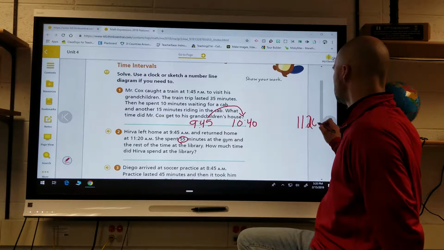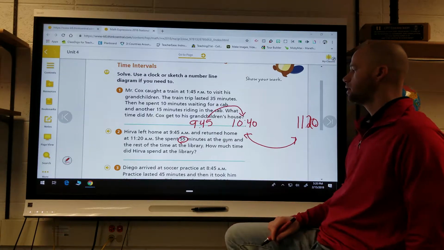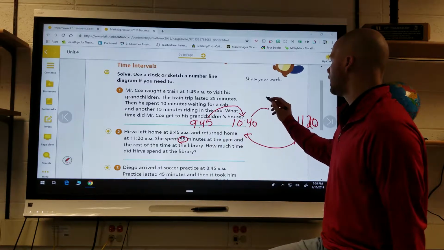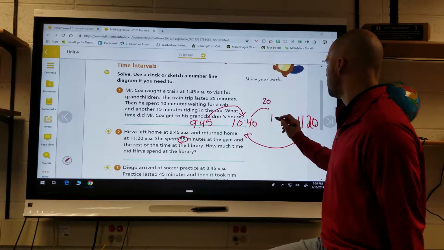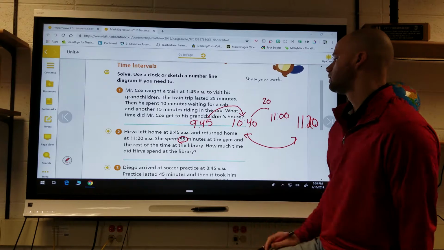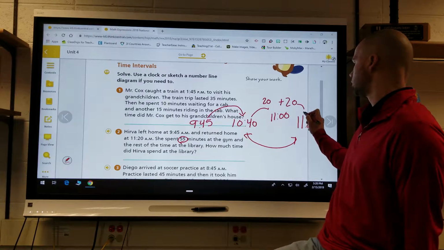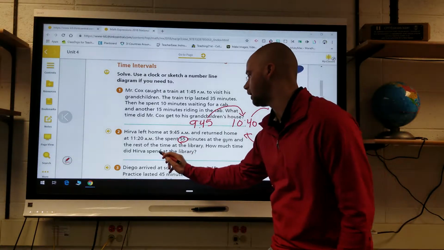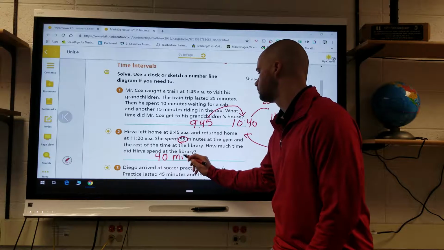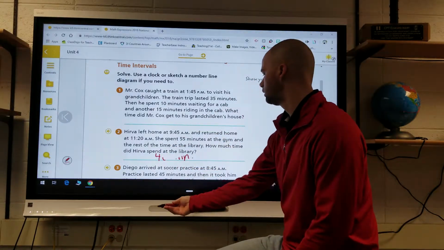is it from 10:40 till 11:20? Okay. So 20 minutes would get me to 11 o'clock. And then another 20 minutes would be 40 minutes, which would take me to 11:20. So plus my 20 minutes to get to 11:20. And the time that I spent at the library is 40 minutes. All right, moving on up.